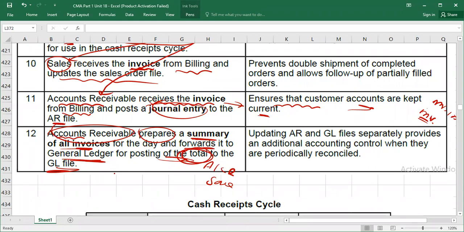So these are the stages, right? It means there are two ledgers: the account receivable file and the general ledger. For account receivable, we create a separate ledger for each customer, but the total of the whole day we will post in the general ledger. I hope it is clear. These individual ledgers and the general ledger are also periodically reconciled, right or wrong? We match the total of the general ledger with the total of the individual ledgers. We do the receivable reconciliation also. So this was all about the sales receivable cycle.